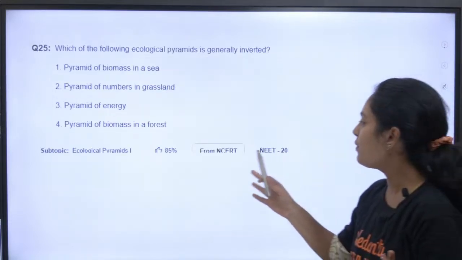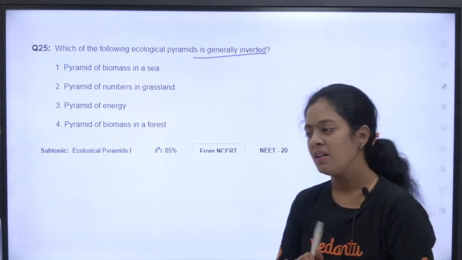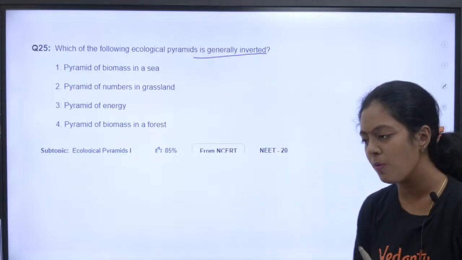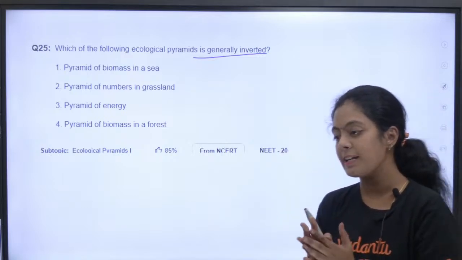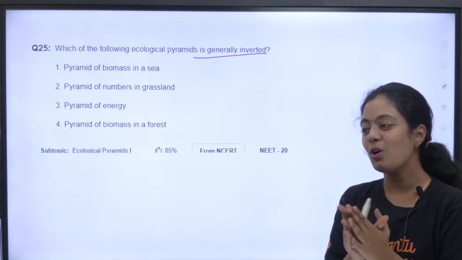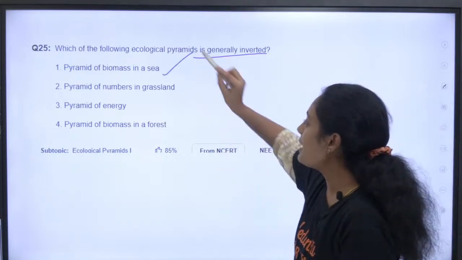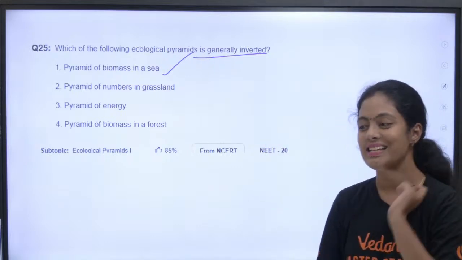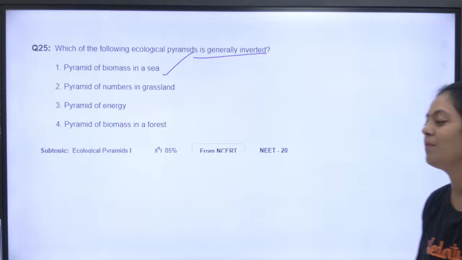Next. Which of the following ecological pyramid is generally inverted? Now tell me. இப்போ confusion இல்லாமையே சொல்லுங்க பாப்போம். இதுல வந்து 4 pyramidல எது வந்து ஒரு inverted pyramid ன்னு கேட்டிருக்காங்க. Very good. I think now Alvin your confusion is clear, right? So it is a pyramid of biomass in a sea. Okay, that is what is an example for an inverted pyramid.